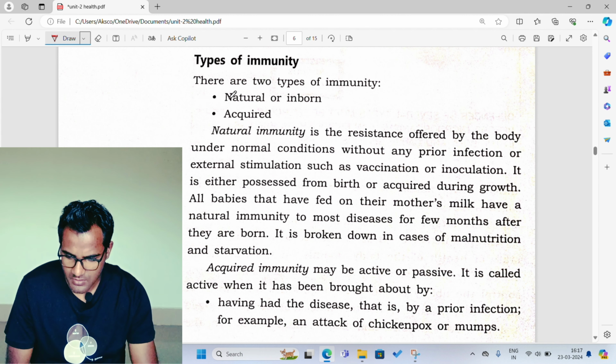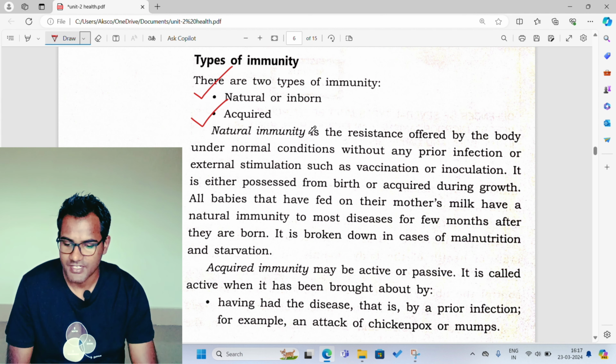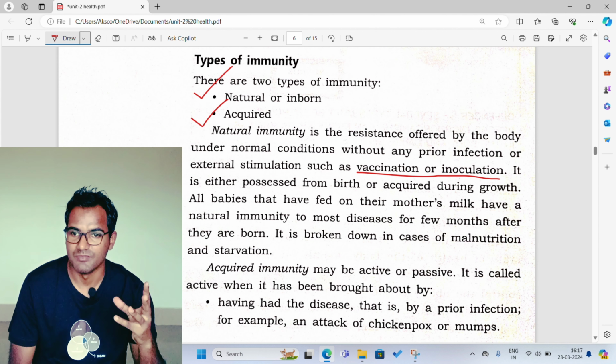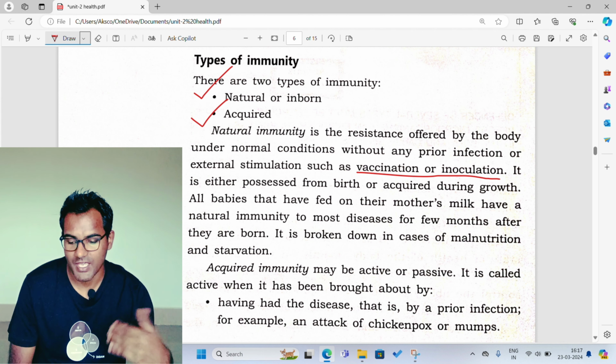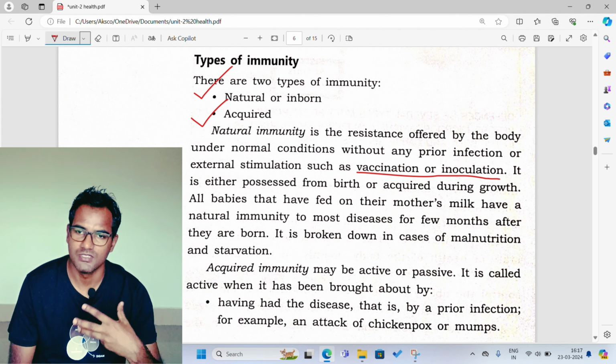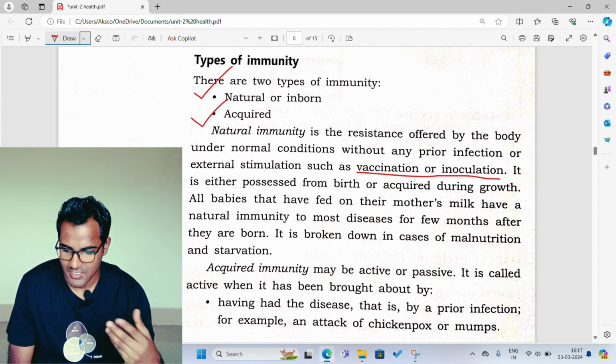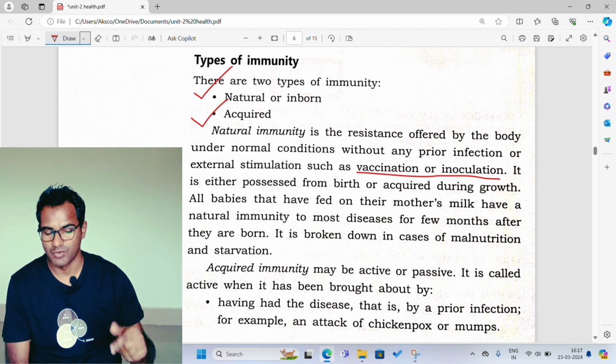Let us see. There are two types, natural and acquired. Natural immunity is the resistance offered by the body under normal conditions without any prior infection or external stimulation such as vaccination or inoculation. It means the type of immunity which we already have in our body from our birth, without having taken any vaccination for that particular infection or disease. It is either possessed from birth or acquired during growth.